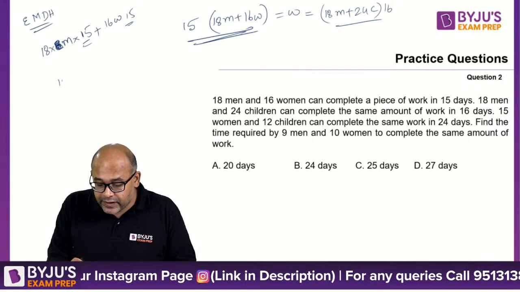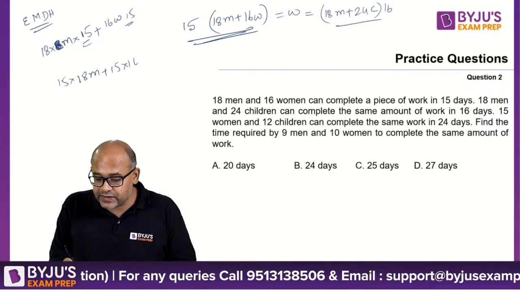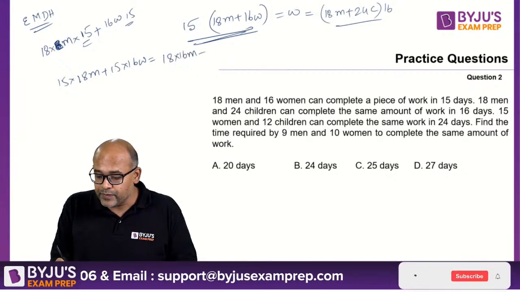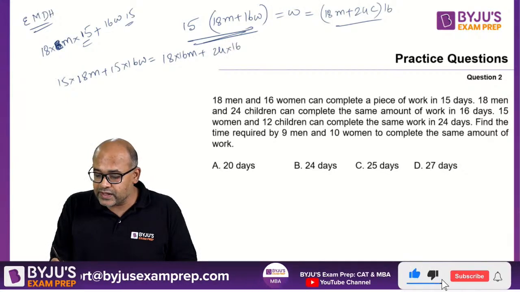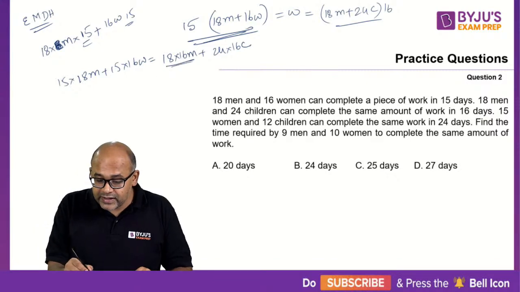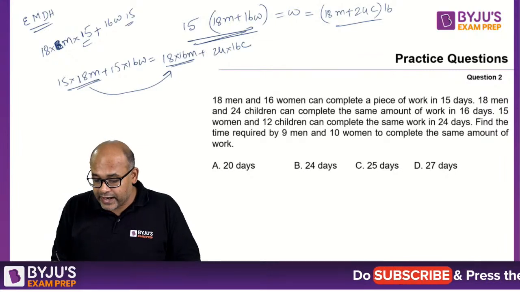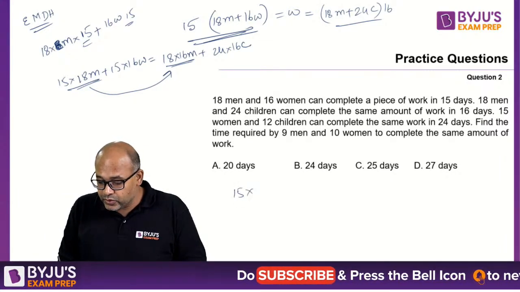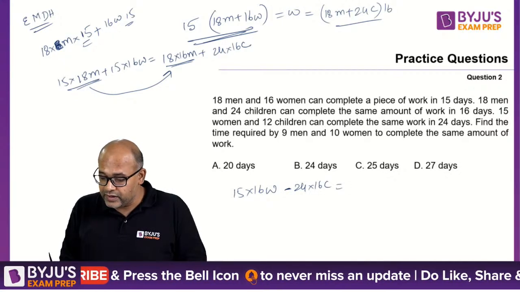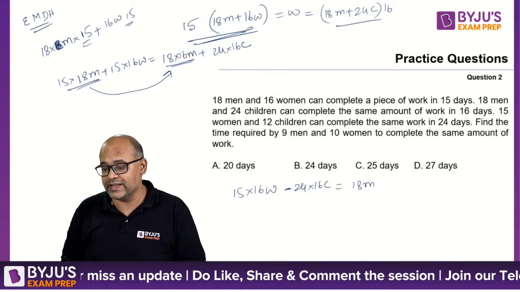So I'll get 15 into 18 men plus 15 into 16 women is equal to 18 into 16 men plus 24 into 16 children. Now don't unnecessarily multiply it. You can see that these two can be taken common on one side. So bring this over here. So what do I get? I get 15 into 16 women minus 24 into 16 children is equal to, if I take 18 men common, it is 16 minus 15, which is 1. So it is 18 men.